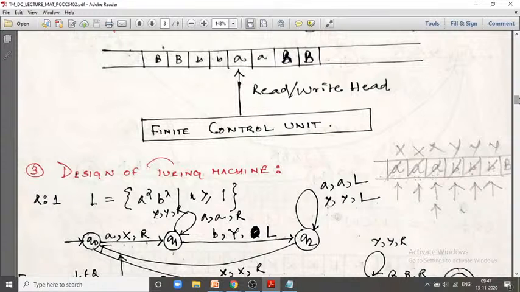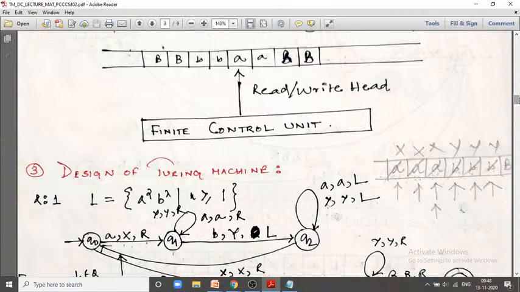In case of the PDA, there is only one stack. But if there are two or more stacks, then the PDA may work as a Turing machine. I shall explain it while explaining another problem later on in this class. So please note it down: if a PDA has only one stack, that is why PDA power and Turing machine power are not the same.